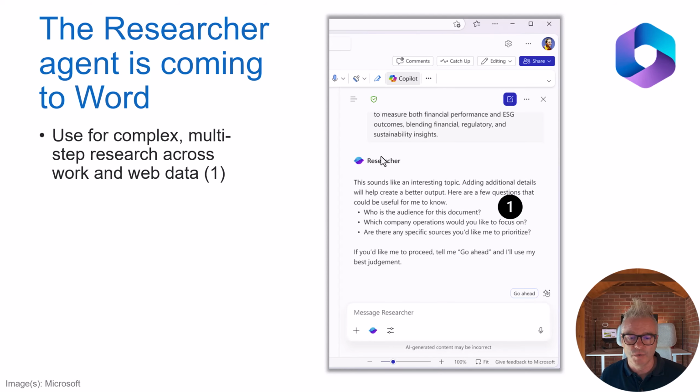Okay, so it's for complex multi-step research across work and web data. And in Word, this little icon here is going to appear. Now, if you haven't tried Research yet, I know I told you earlier to try it. Just go to the Copilot app and look at it over on the left-hand side, and check it out. A Copilot license is required for this, mid-July to mid-August, so anytime now. But I do wonder whether it's going to get superseded and get bundled into the tools icon instead, but we'll see. A couple of quick ones.